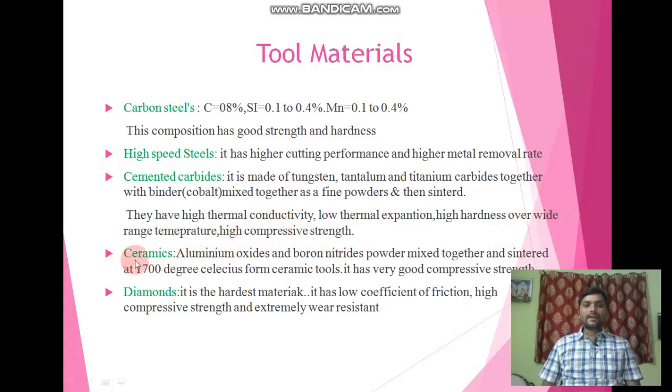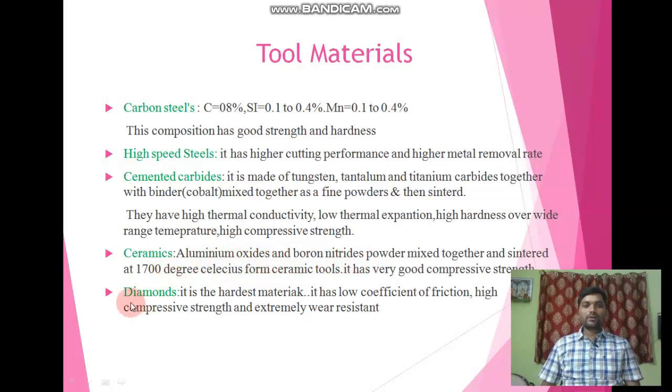Next one is ceramics. Aluminum oxide and boron nitride powder are mixed together and sintered at around 1700 degrees Celsius, which forms the ceramic tool. Because of this sintering process, it has very good compressive strength. This is the advantage of ceramic tools.